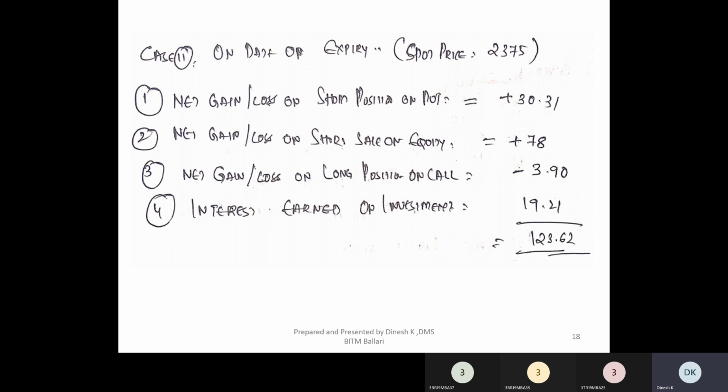Can you say at the time T0, what is the first position that you have taken?